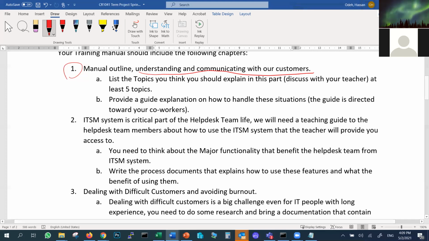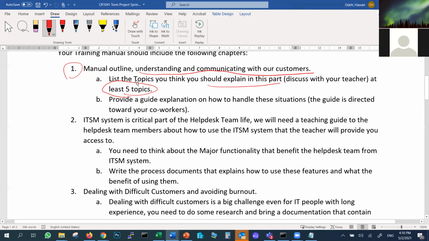To make it a little bit easier for you, because some of the guys were confused last time, I'm asking you to do this. List the topics that you think you should explain in this part. Maybe 5 topics at least, if not 6 or 7. For example, how do I deal with an angry customer? How do I deal with a delay? The customer was supposed to get something, we told him one day, and we delayed it and now it's 3 or 4 days. How do I deal when my team did something wrong for the customer? So we have these topics.